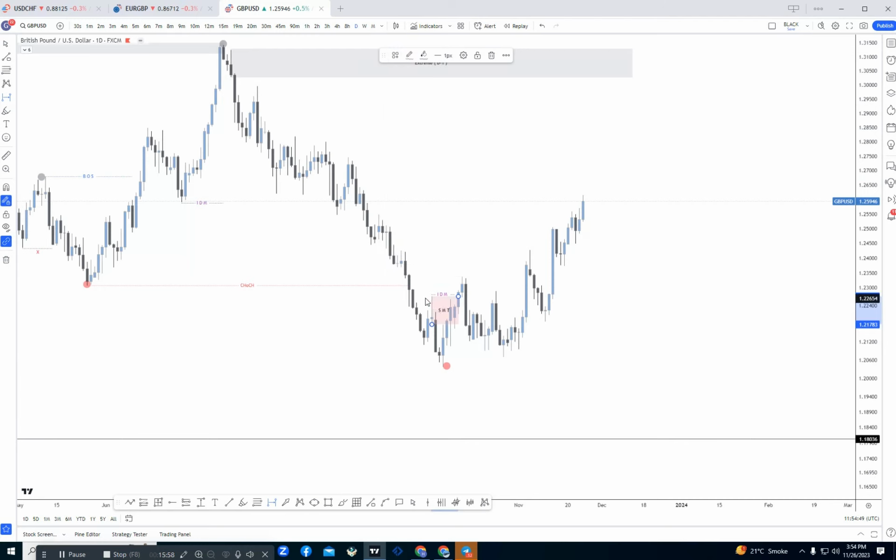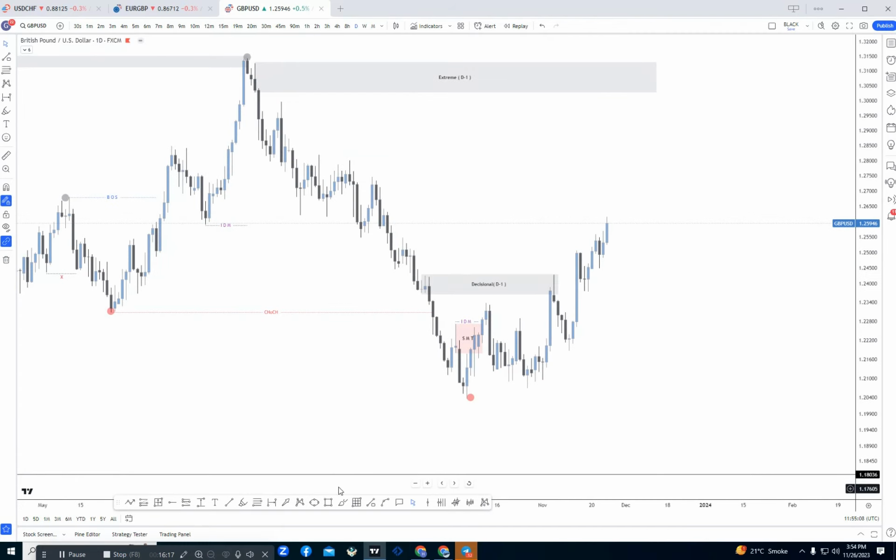After that, we need to find our unmitigated order flow or unmitigated order block. Here was our unmitigated order flow at that area. That order flow, or you can say the order block, will act like our decimal order block at that area. The market has successfully tapped into that order block, given some reaction, and again broken to the upside. So our decimal order flow or order block has failed.